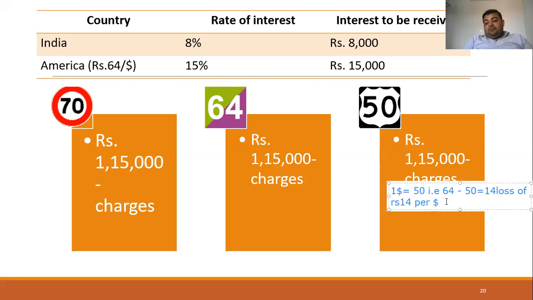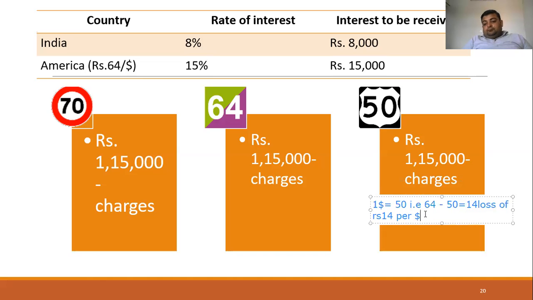Now what will be happening here? If the person has entered into the forward contract, what he has done is he has bought that currency, that is 1 lakh US dollars, at the rate of rupees 64 per dollar from the spot market. So he has bought that. If we divide 1 lakh by 64, let's calculate the number of dollars the person can get, and then we will explain that.